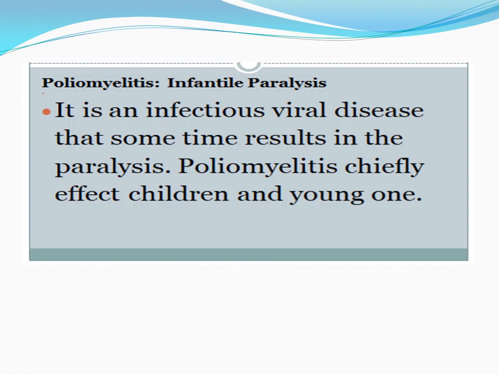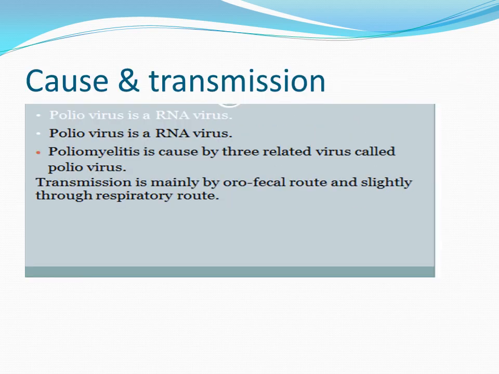Now poliomyelitis. Poliomyelitis is often known as polio and also known as infantile paralysis. Why is it known as infantile paralysis? Because it is mostly observed in infants, therefore it is known as infantile. Why is it known as paralysis? Because the paralysis takes place in children, therefore it is known as infantile paralysis. It is an infectious viral disease that sometimes results in paralysis. Poliomyelitis mostly affects children or young ones.